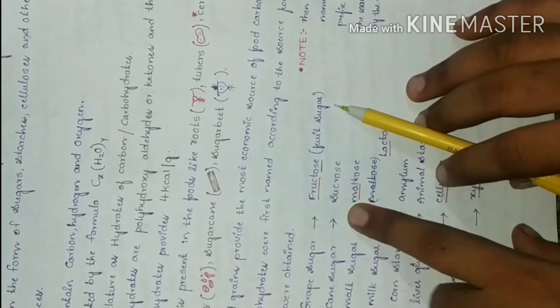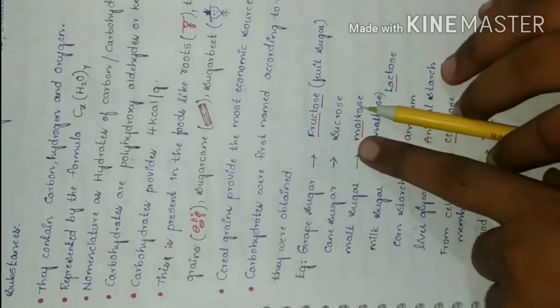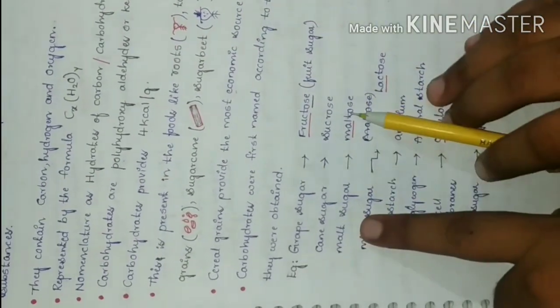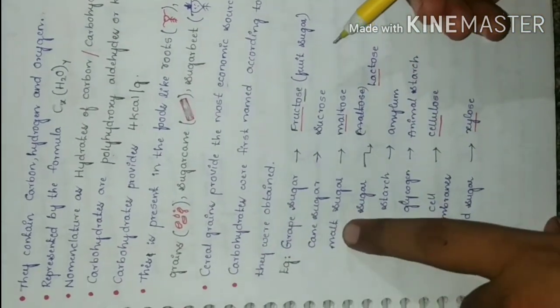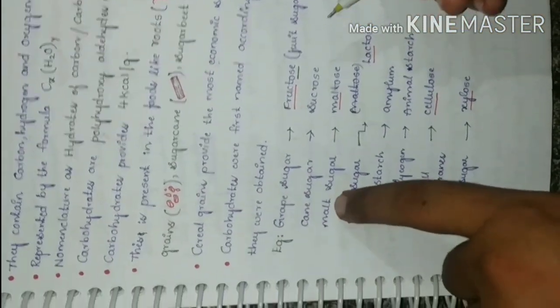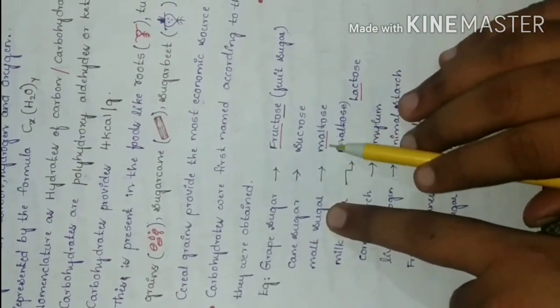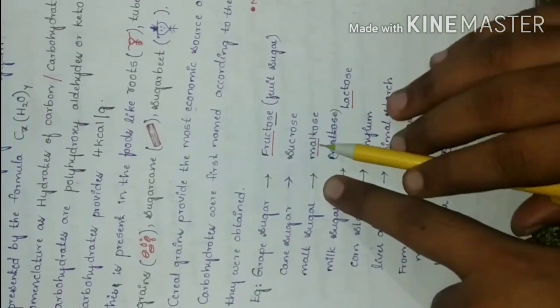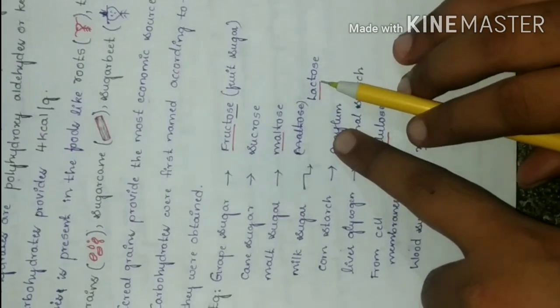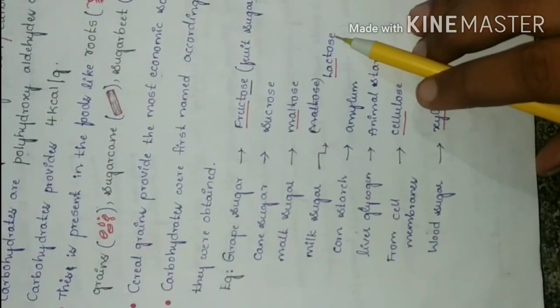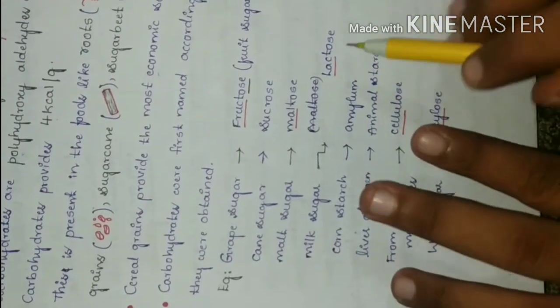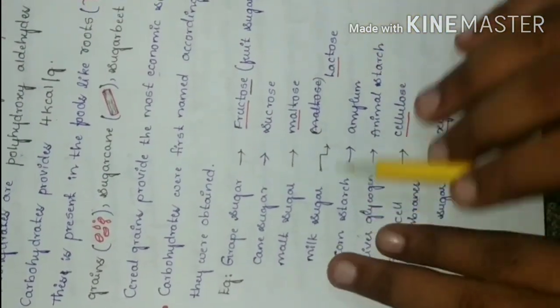Sucrose is cane sugar. And maltose is malt sugar: ose is sugar and malt is the source. And lactose is milk sugar. Ose is the suffix in the modern nomenclature.